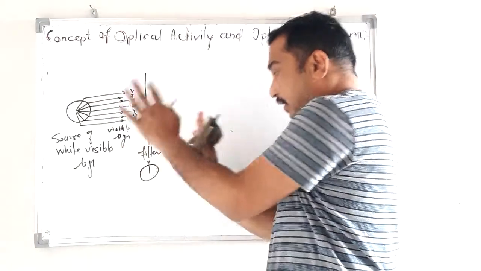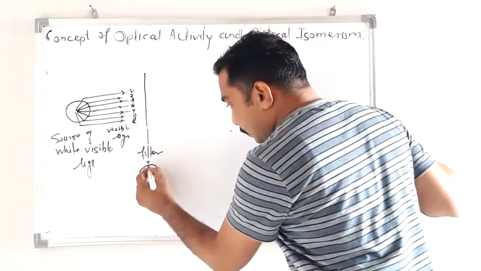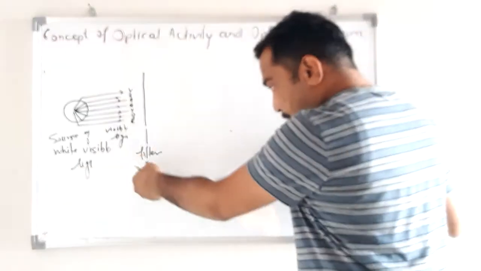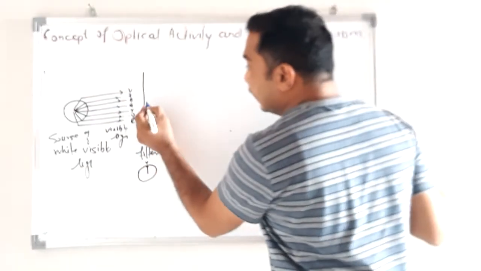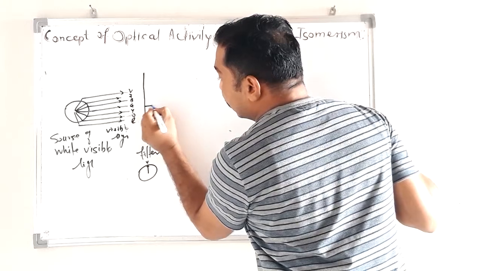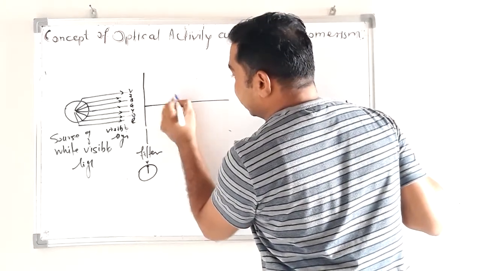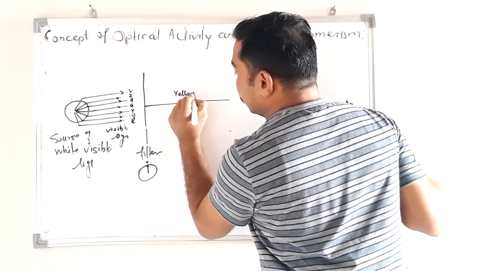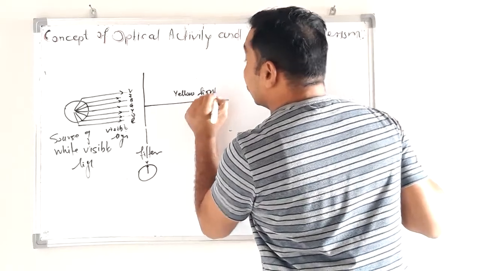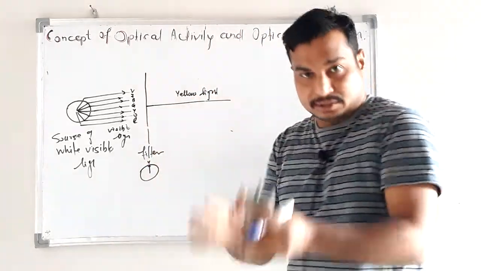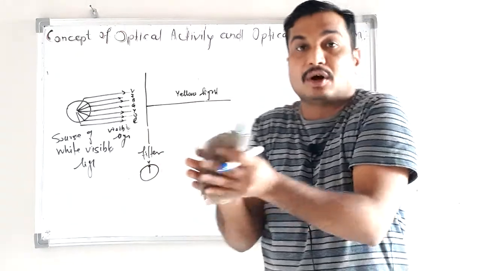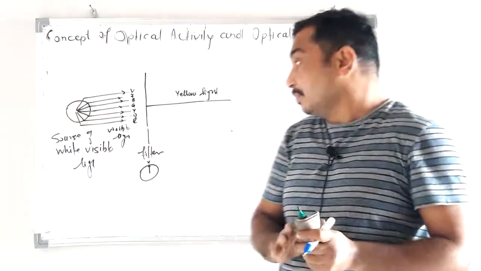That is the meaning of this filter. If we put this filter knob on yellow, then only yellow light will come out. This instrument will separate all the colors.